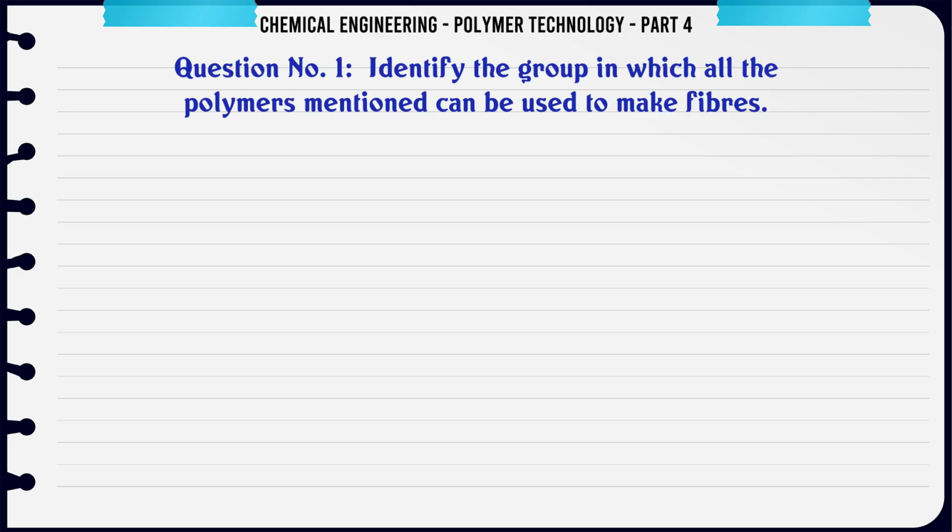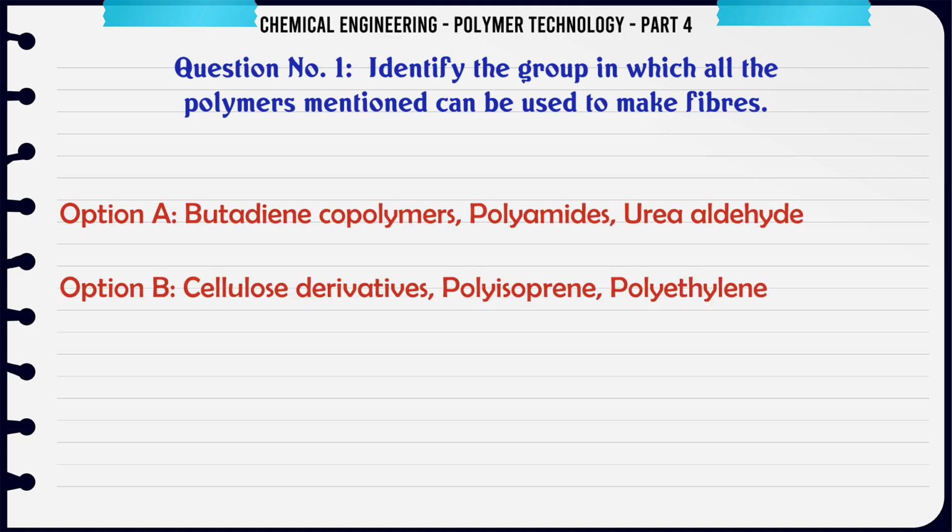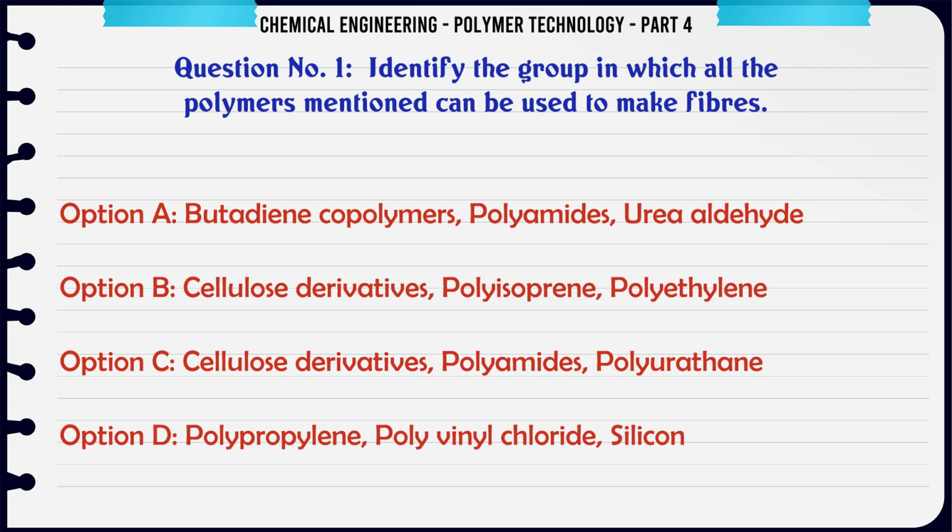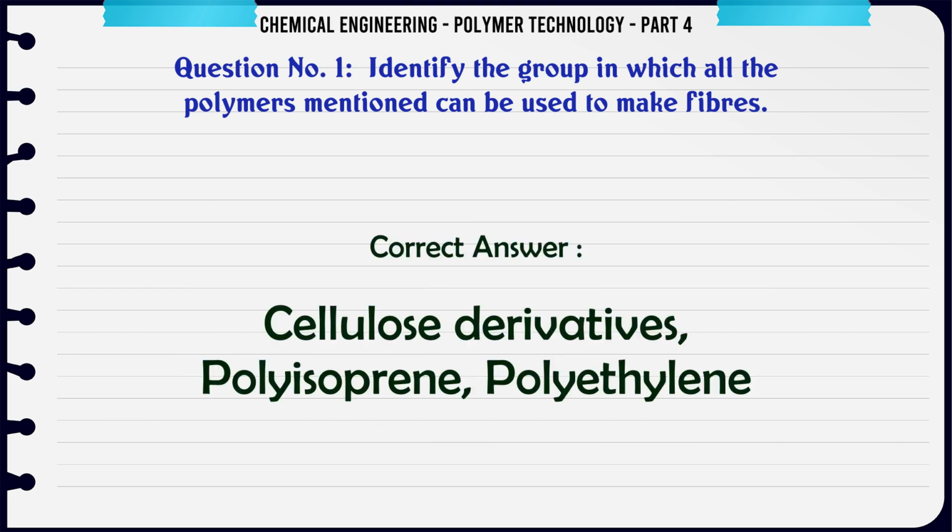Identify the group in which all the polymers mentioned can be used to make fibers. A. Butadiene copolymers, polyamides, urea aldehyde. B. Cellulose derivatives, polyisoprene, polyethylene. C. Cellulose derivatives, polyamides, polyurethane. D. Polypropylene, polyvinyl chloride, silicone. The correct answer is cellulose derivatives, polyisoprene, polyethylene.